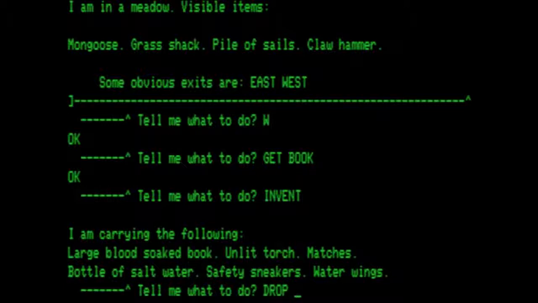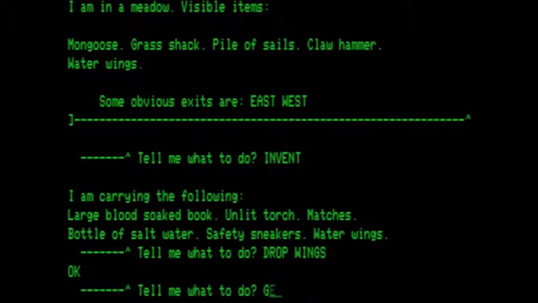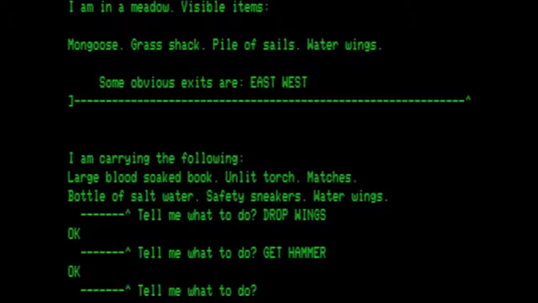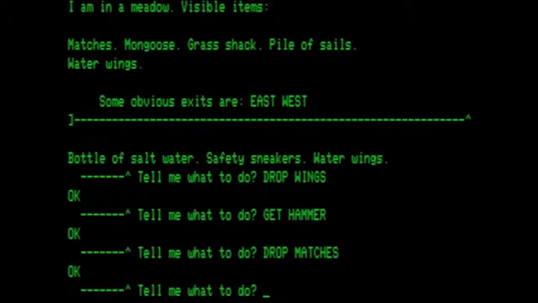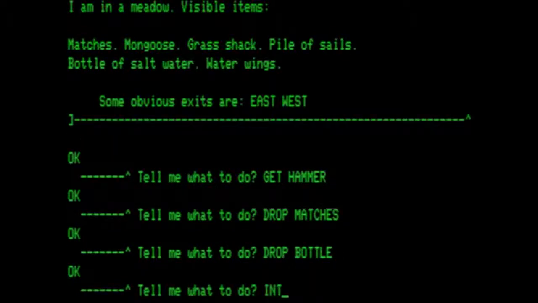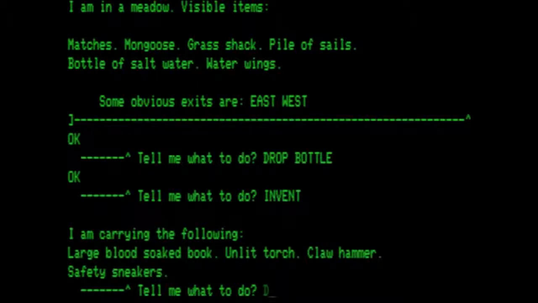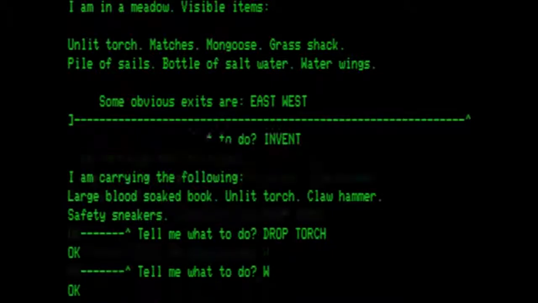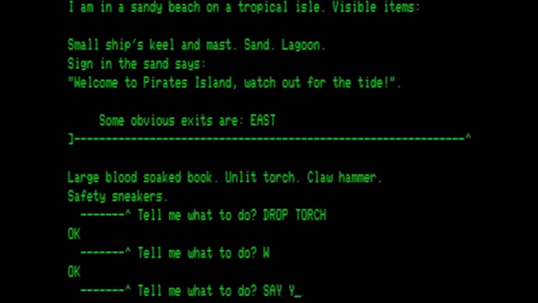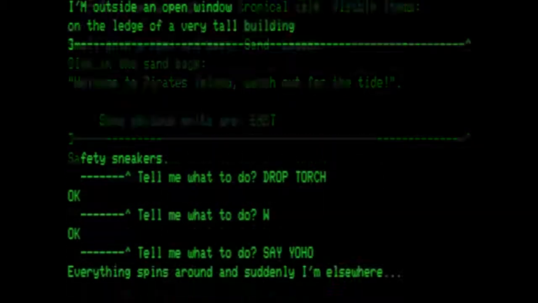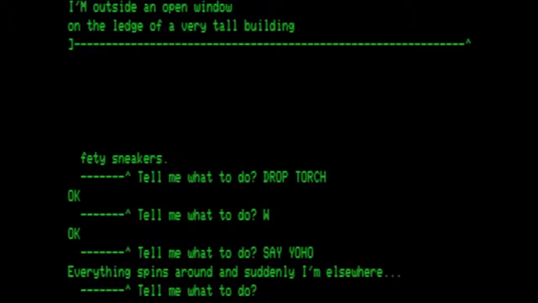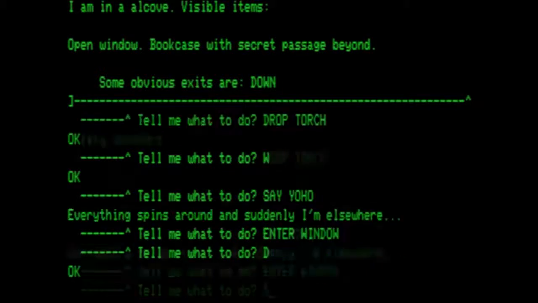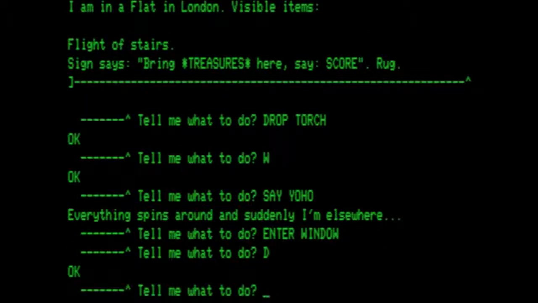Let's drop the wings. Let's get the hammer again. Let's drop the matches. And drop the bottle. Am I still carrying the torch? Yes, let's go ahead and drop the torch because we do not need it right now. So let's go west to the beach again. Say yo-ho, the magic word, which takes us to the window. We go in the window, we head down, and we are where the rug is.